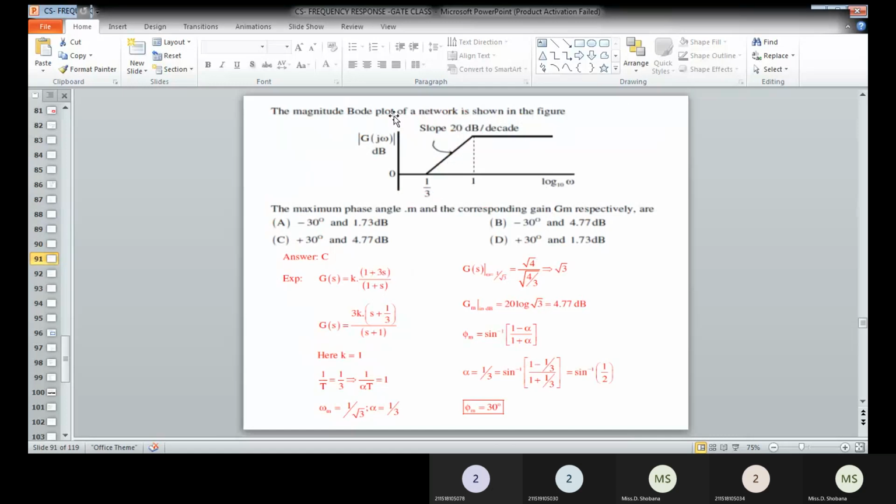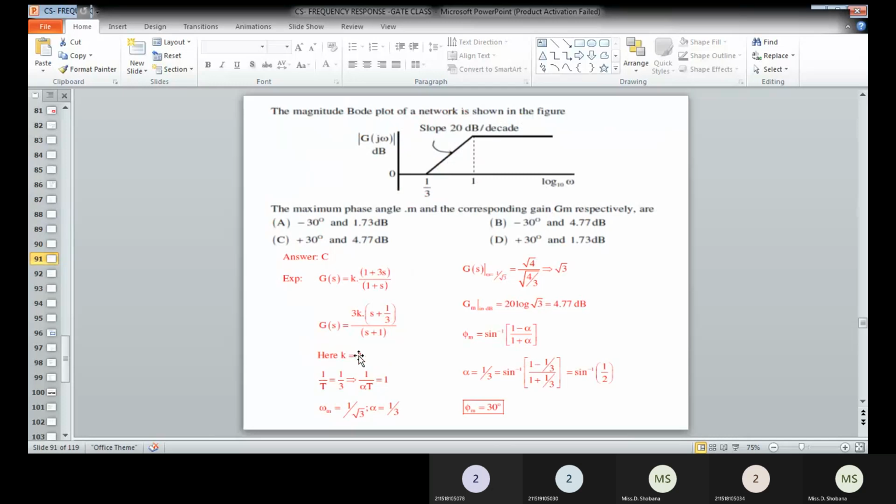Okay, and then we are having a zero slope, a straight line. That means plus 20 dB has been added with minus 20 dB, so a zero slope has been obtained. So that means a pole exists at omega equal to 1. Therefore, 1 plus s divided by 1, which is nothing but s plus 1 or 1 plus s. Both are same.